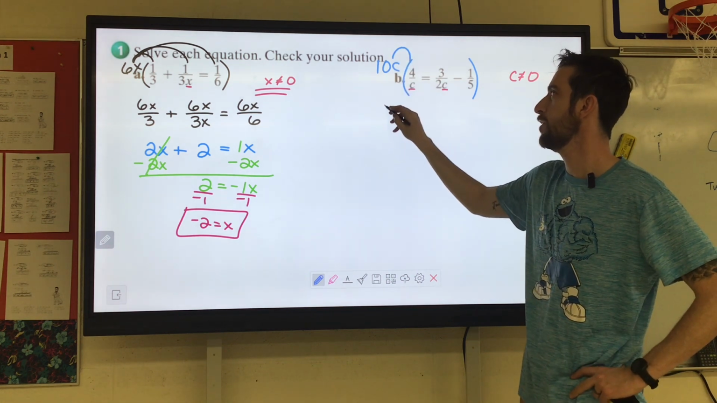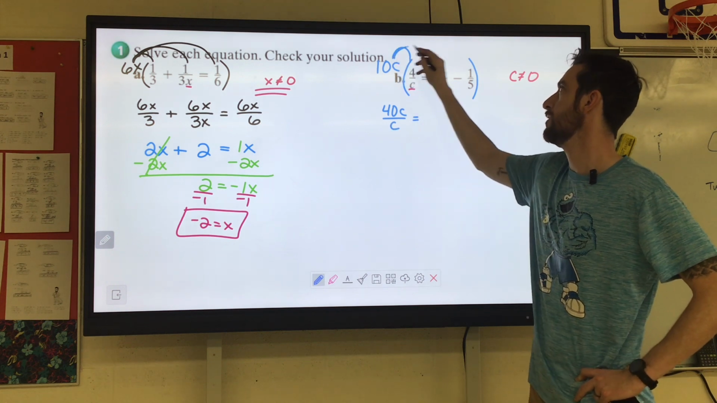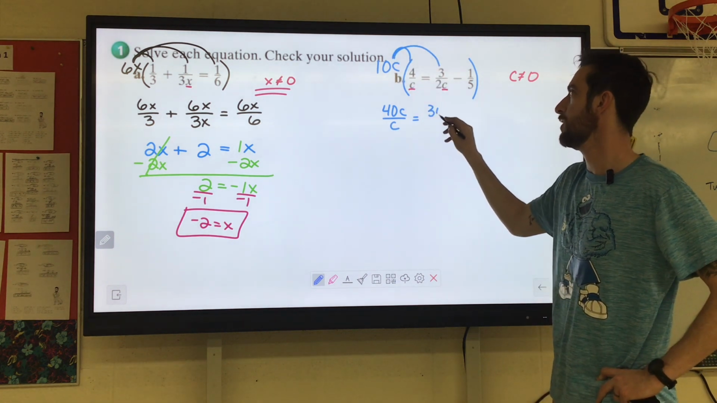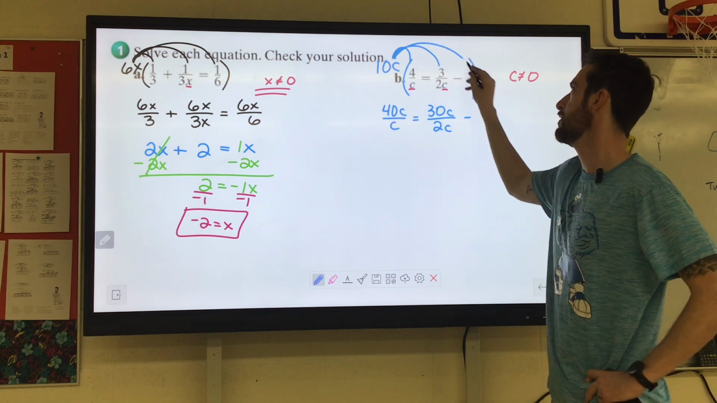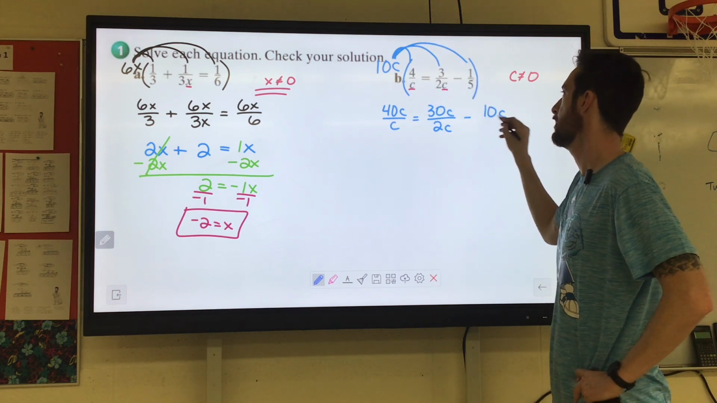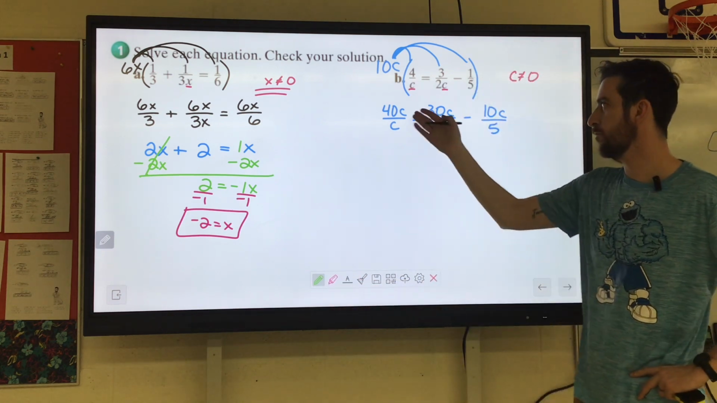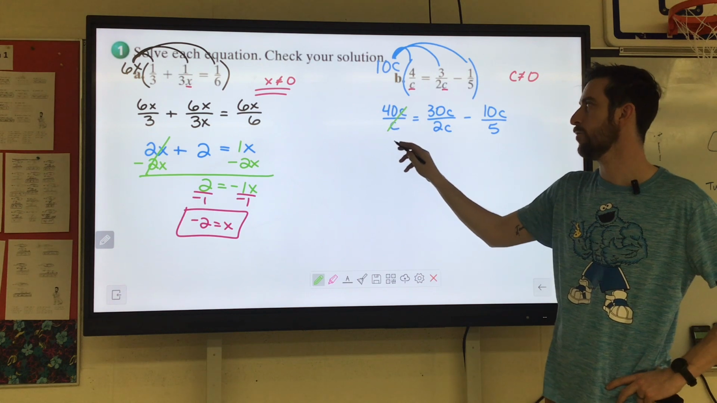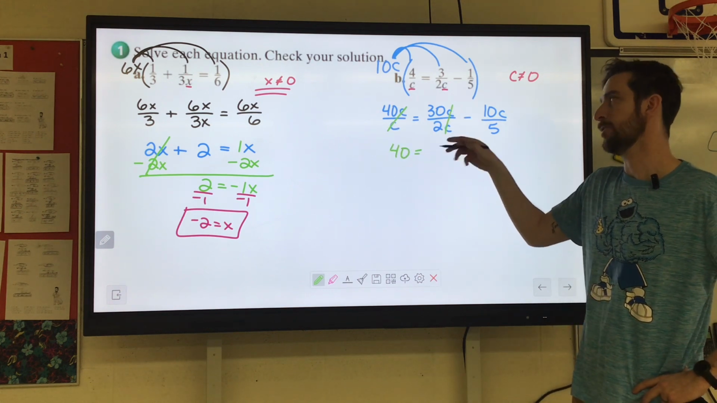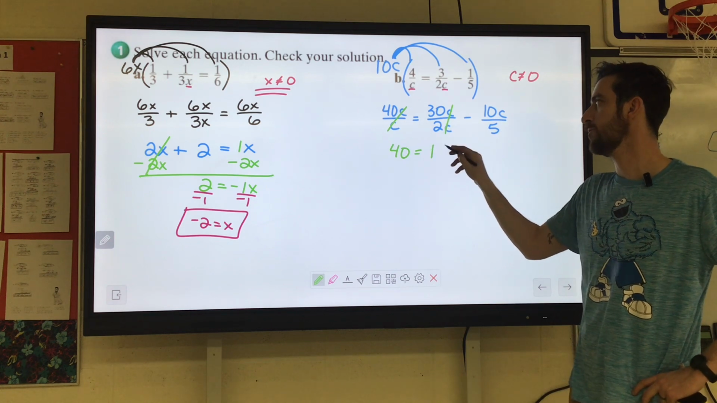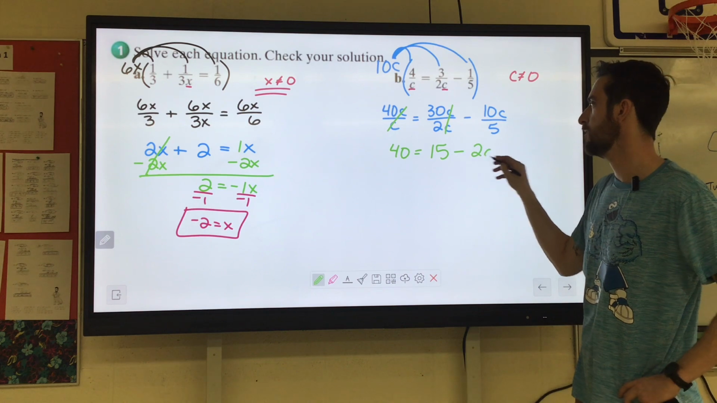10c times 4, 40c over c equals 10c times 3, 30c over 2c minus 10c times 1, 10c over 5. Let's simplify all of them. 40c divided by c, the c's will go away, 40. 30c divided by 2c, c's will go away, 30 divided by 2 is 15, and 10c divided by 5 is 2c.